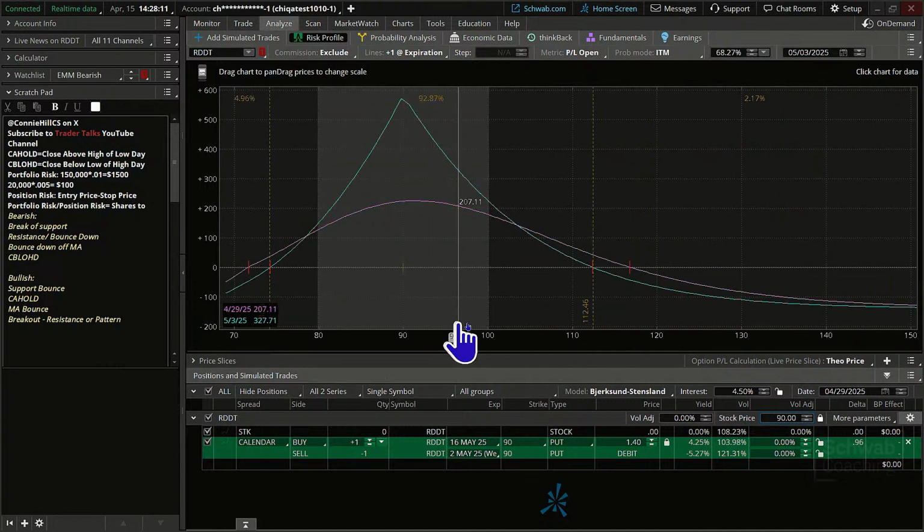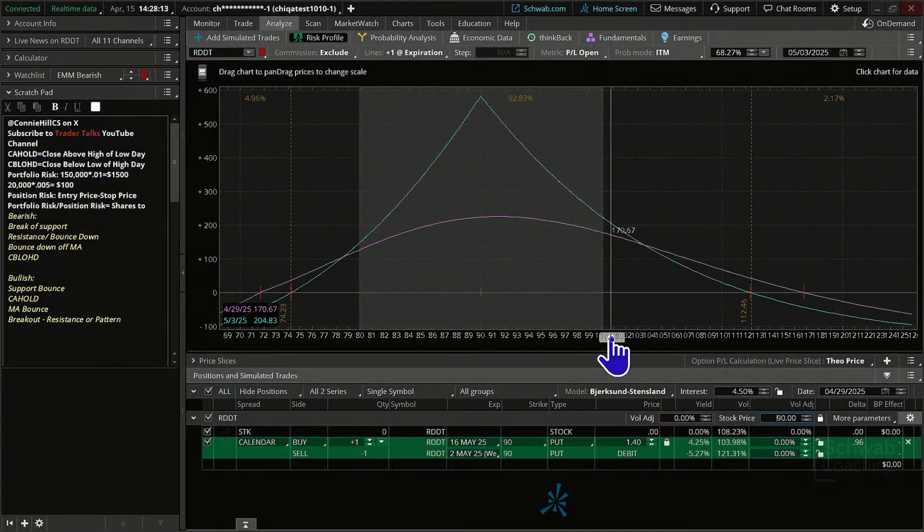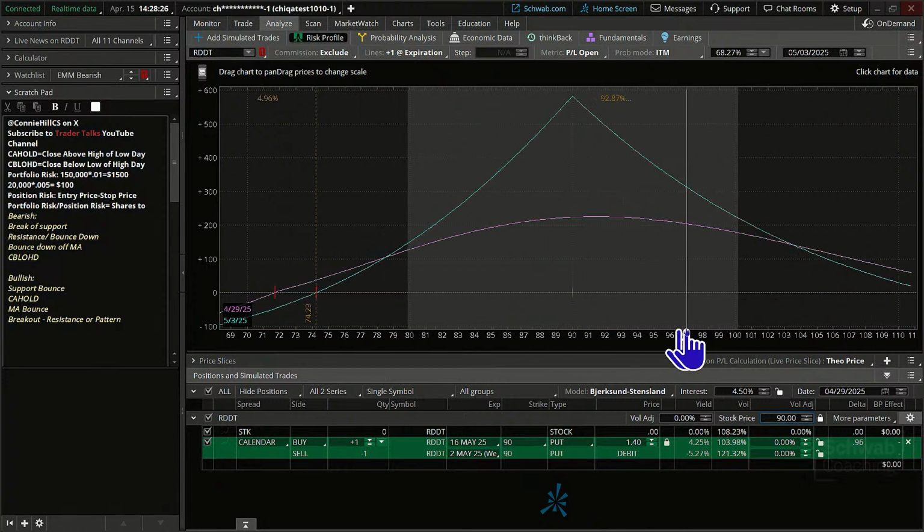But on this trade, if we just pulled it up and said, what's our risk reward ratio? We'd be like, I don't know, what is our risk reward ratio? Because it's completely dependent on where the stock goes from here. That's why the risk profile, I think, is so helpful for us on this trade.